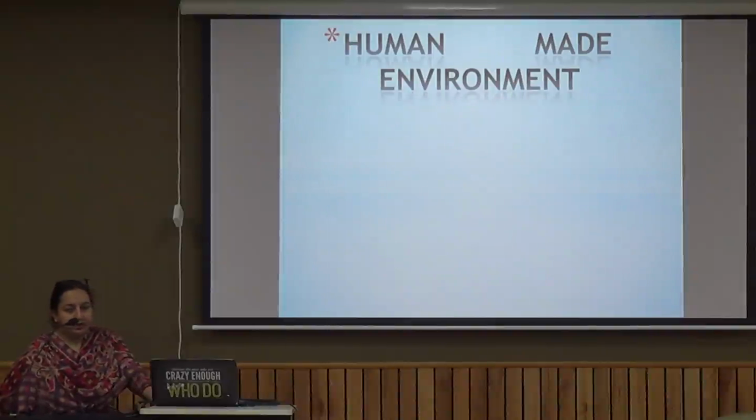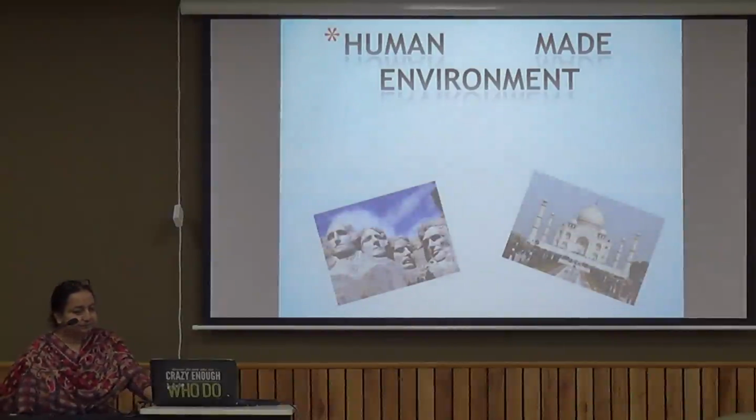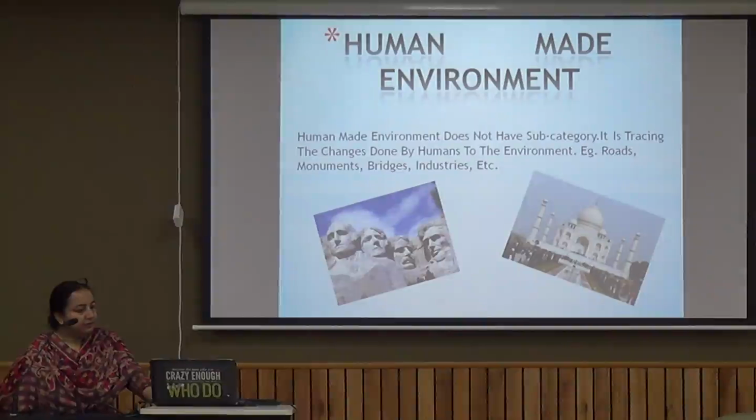All these things are made by us, so they have a purpose to us, and they are called the human made, part and parcel of the human made. So these are some of the pictures showing the human made environment. It is tracing the changes done by the humans to the environment: roads, monuments, bridges, industries, etc.